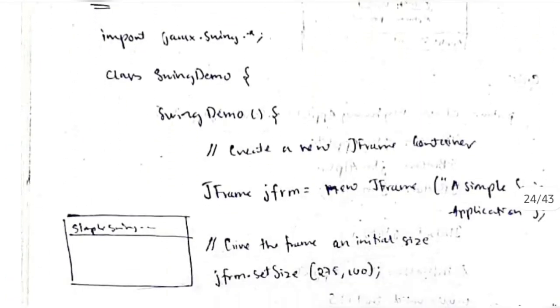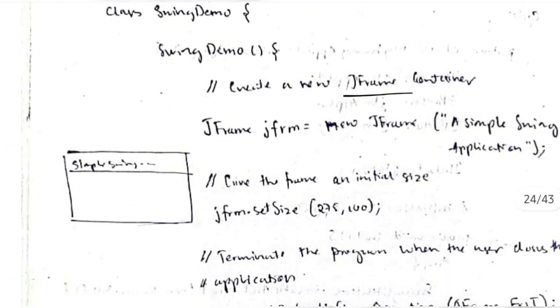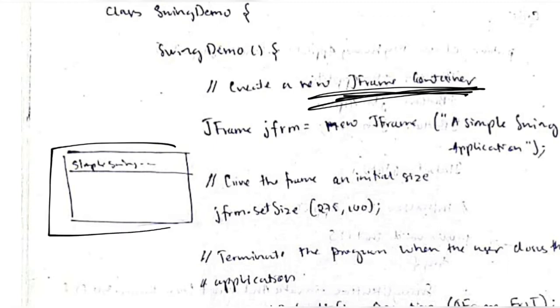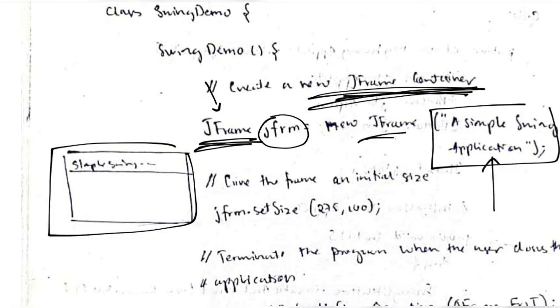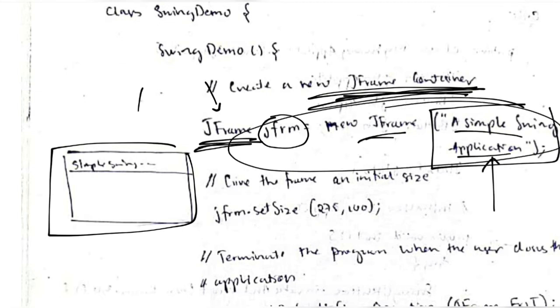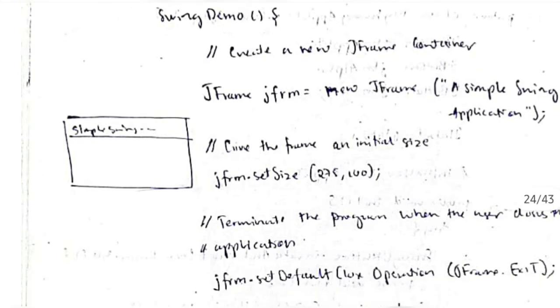For that, first we will make a container. Only inside the container will we be able to add the components. To create a container like this, we will write JFrame. This is the keyword, the class name, jfrm = new JFrame. We are creating a new JFrame, and inside it we pass as an argument the text "A Simple Swing Application". So this line of code will create this one. Then after that we will set the size, and then we will terminate the program.